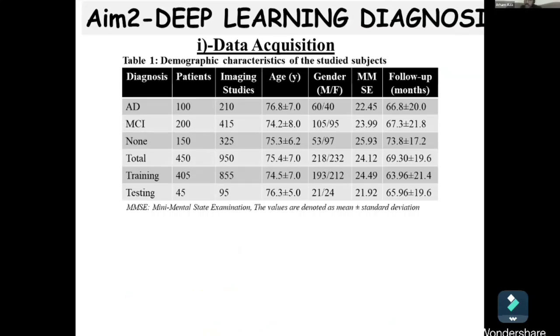Here, I use the ADNI database for data acquisition from PET images to do a retrospective analysis of prospectively collected 1,000 PET images from 450 patients, where 90% of the imaging was then used for model training, while the remaining 10% was used for model testing, serving as the internal test set in the perspective of the algorithm. This table contains the demographics of the datasets that I use.